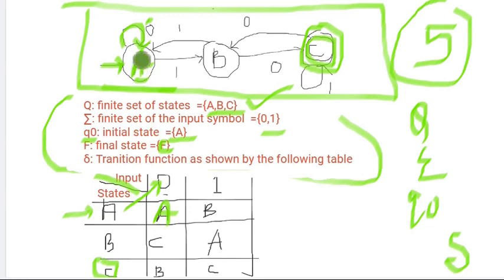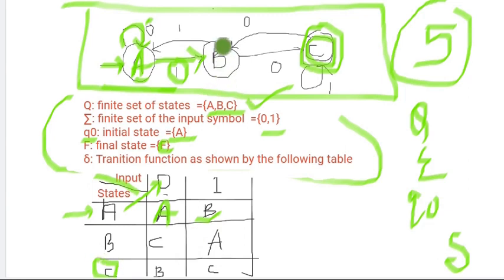Okay. For the state A, if I am giving 1 as an input, where will it go? In this diagram, this is my initial state A. If I am giving an input 1, it is moving to the state B. So that's why I have marked B here.